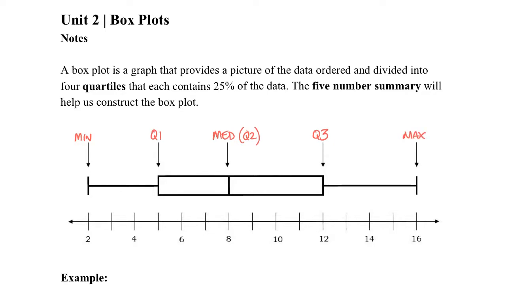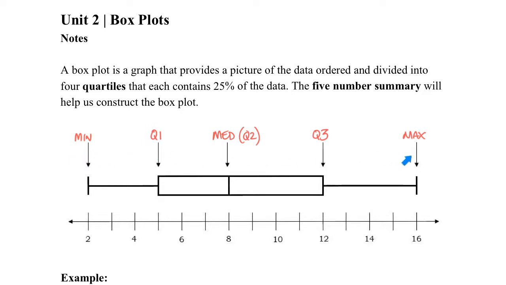Okay, so let's go back and just explain what these are in a little bit more detail. Min and max, pretty obvious. Minimum is our smallest value, maximum is our largest value. Those ones are pretty obvious. And median, you understand because you've dealt with that before. That's our middle number. So if you took your data and this divides it in half, half being below it and half being above it, then what quartile 1 does is it takes that lower half and it divides it in half again. And then same thing with quartile 3. It takes your upper half of data and divides it in half again. So what you end up with is 4 chunks of data.